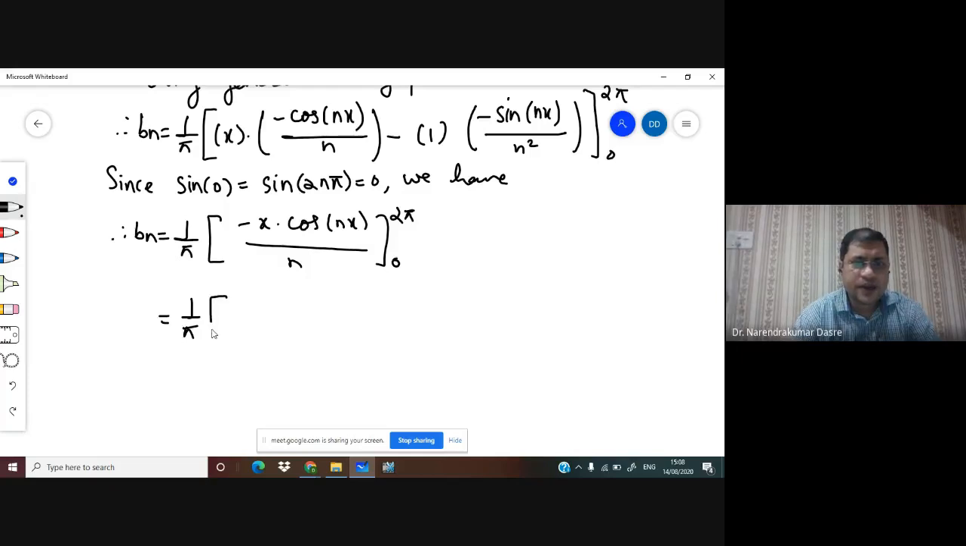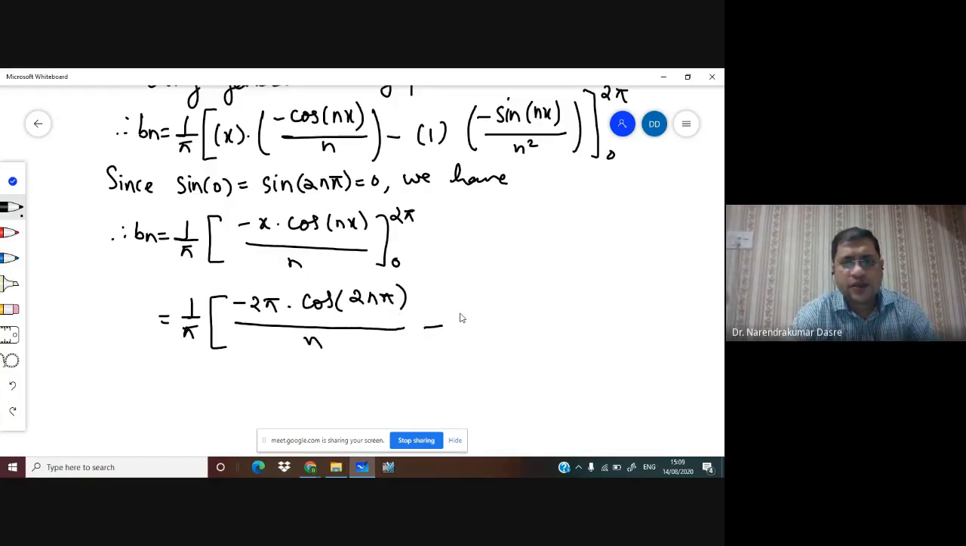Okay, so we have cos of 2n pi is equal to 1, and hence we got this value to be 1. So we get here this is equal to 1 upon pi, and this is minus 2 pi upon n. So this pi will get cancelled, and you will be having minus 2 upon n. So we get the value of bn is equal to minus 2 by n. So this is the next equation we have.